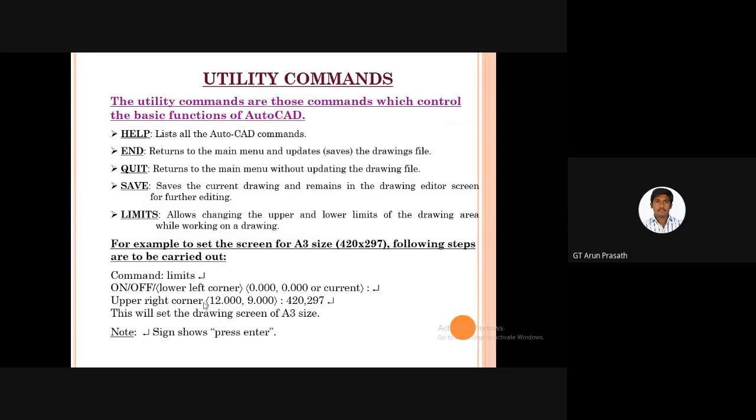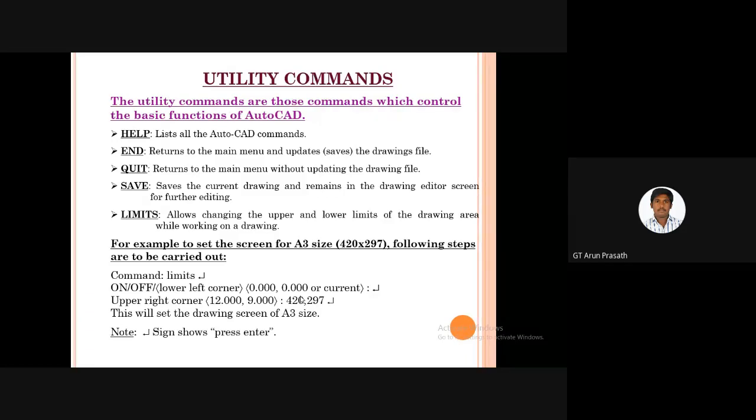Okay, next the save option. If you want to save or edit our drawing, we can use save or save as. And limits plays the main role here. The limits command allows changing the upper and lower limits of the drawing area while working on a drawing. If we want to draw in a lower area, we type limits in the command box and then the lower limit. And after that, if you want to draw in an upper one, we type limits in the command box and then the upper limit.